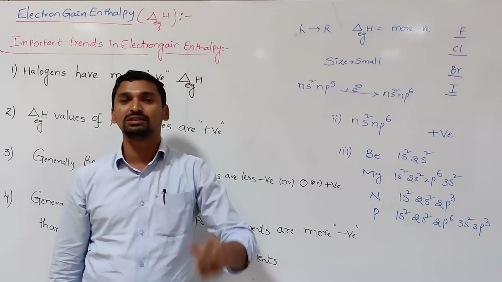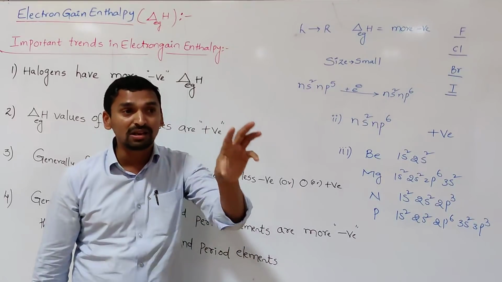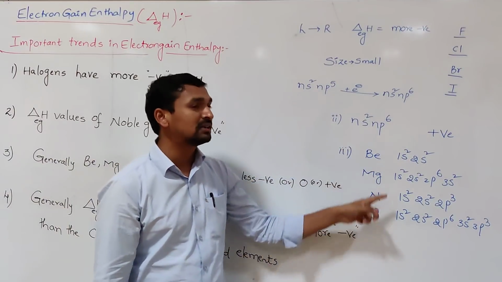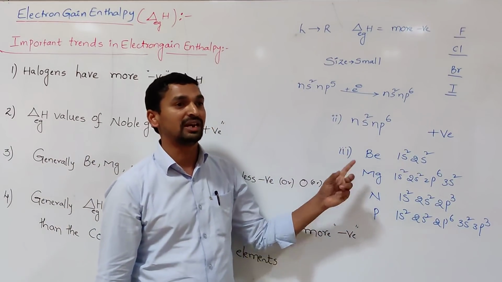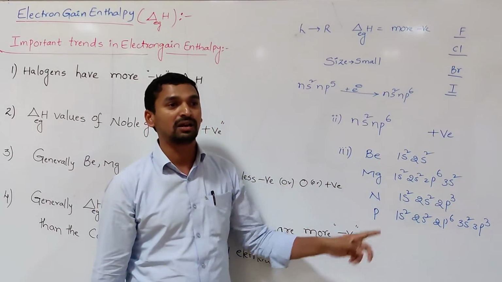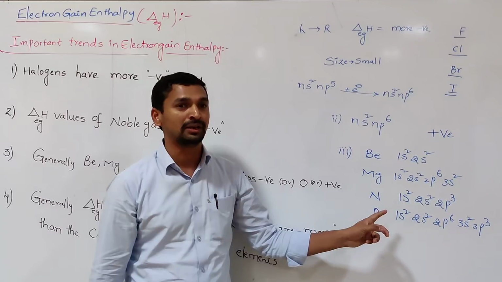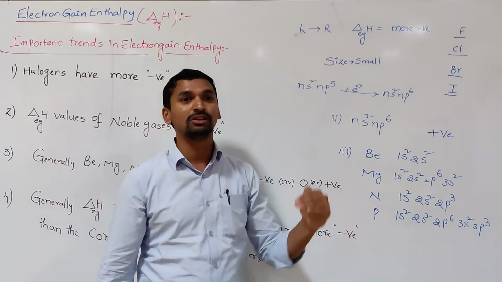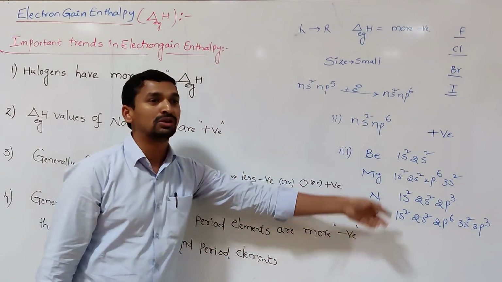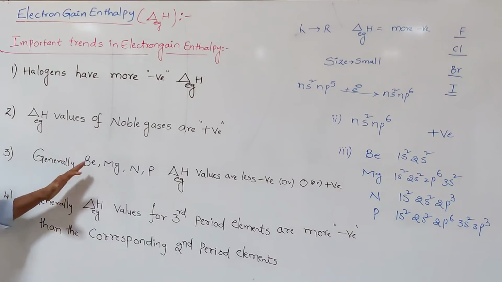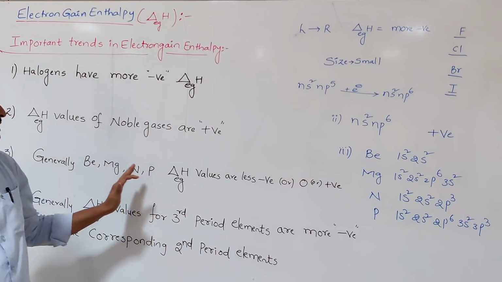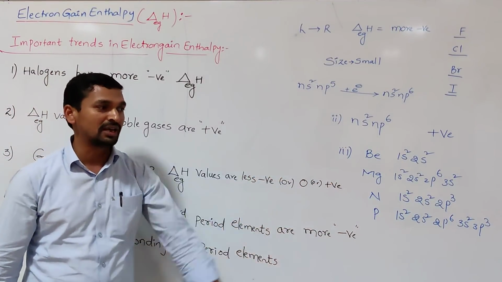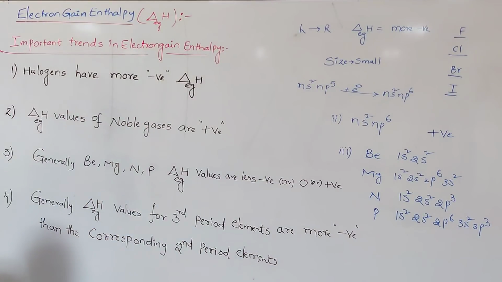What happened to the 40 kilojoules of energy? It is utilized to keep the extra electron in that atom. So there is an expenditure of energy for the addition of an electron to the most stable electronic arrangement. That's why you expect 100 but get 60, which means a less negative value is observed. That's why for beryllium, magnesium, nitrogen and phosphorus, the electron gain enthalpy values are less negative because of their stable electronic arrangement, so less energy is released.